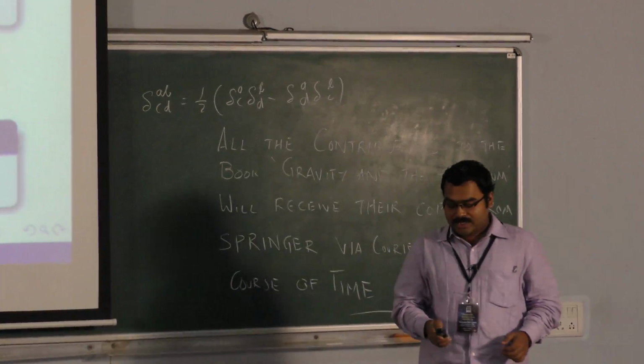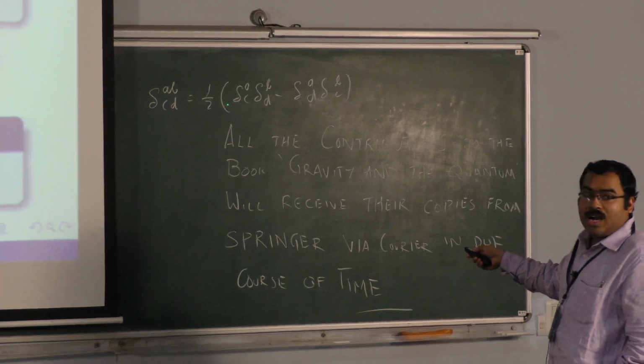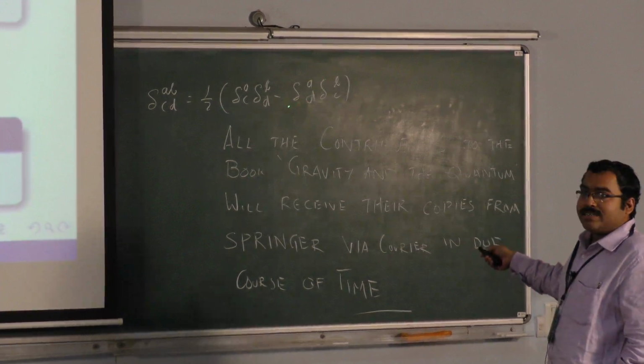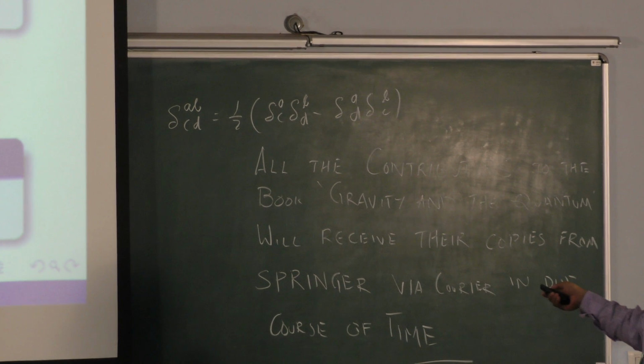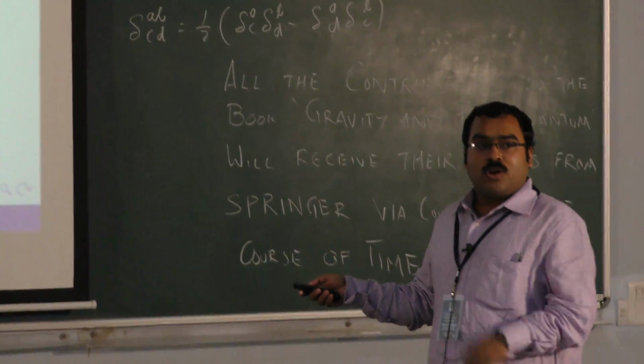So if you actually multiply this object, which is this, to R_ABCD, the first term will give you a R, second term will give you a minus R, so in total they will give you 2R, and so you will have your Einstein-Hilbert action. But when you add higher terms, it is more complicated to compute.